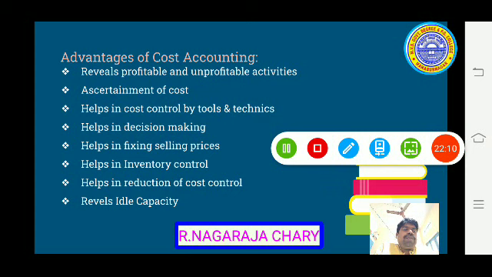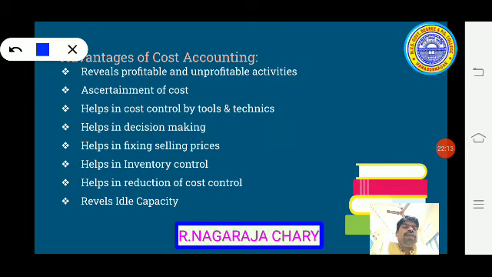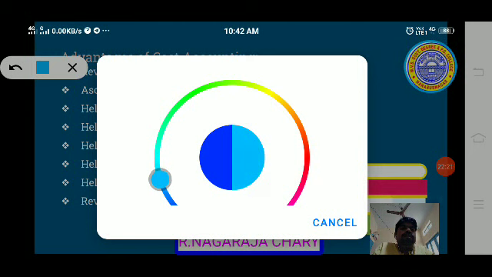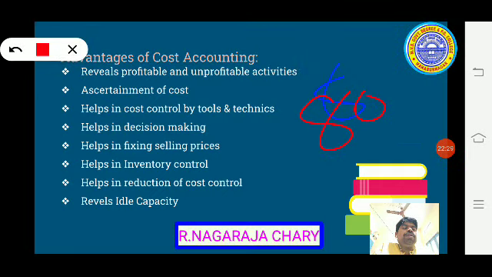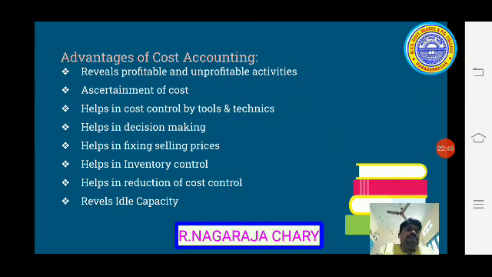So you see, for example, 100 rupees: 80 rupees is the product cost, and 20 rupees is the profit. Then the selling price is 100 rupees. So with the help of cost only we can determine the selling price. So that is a concept.